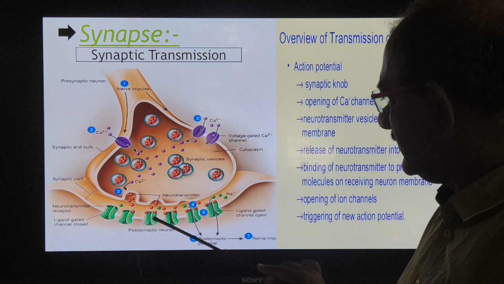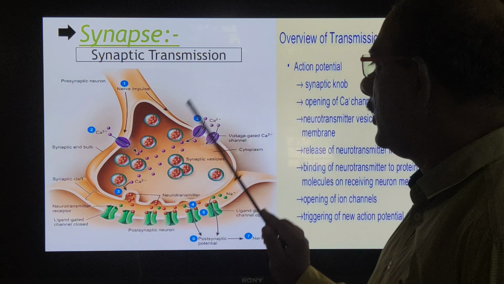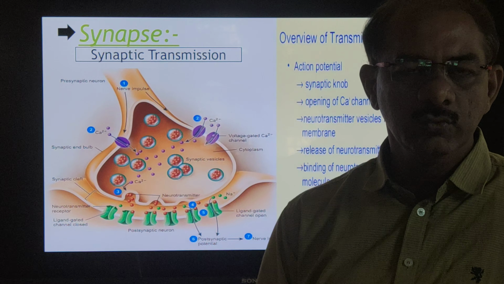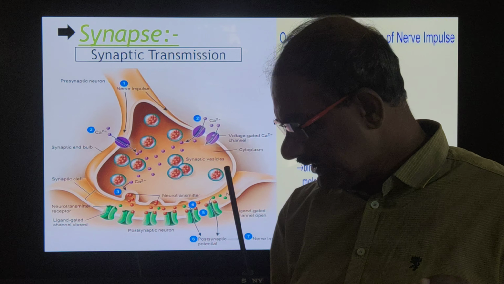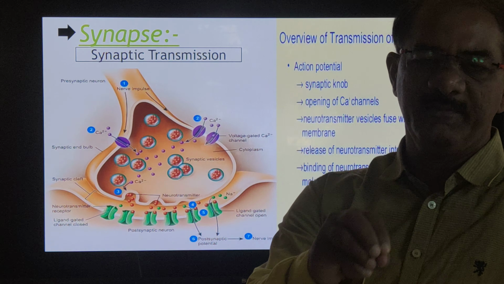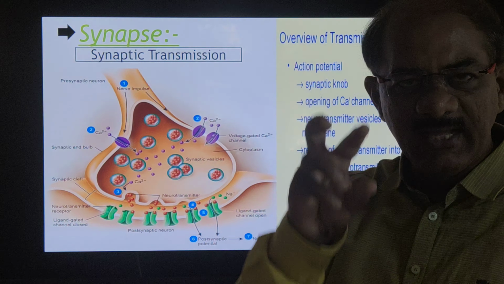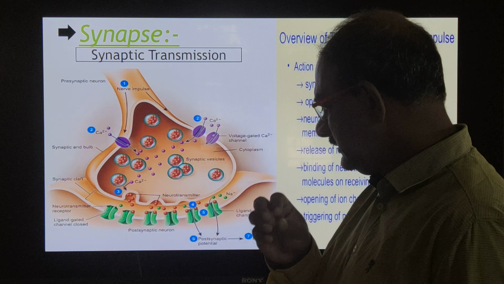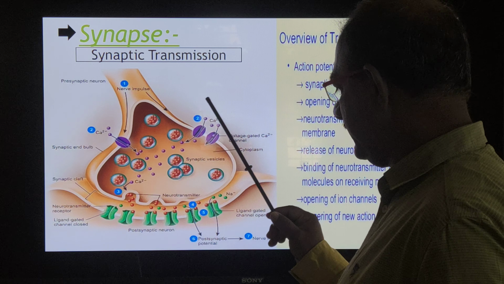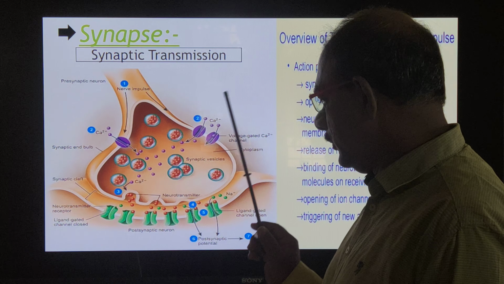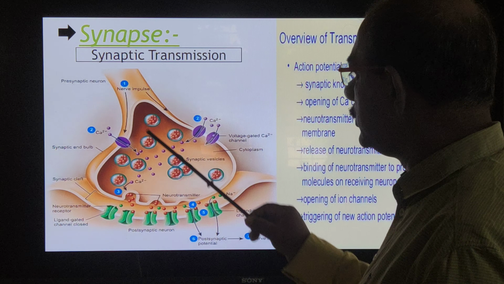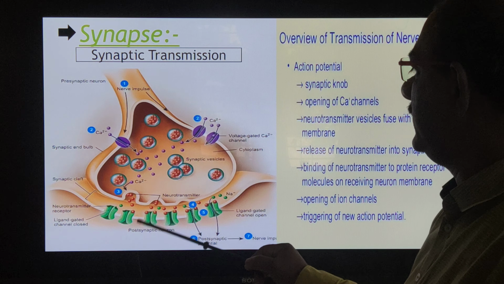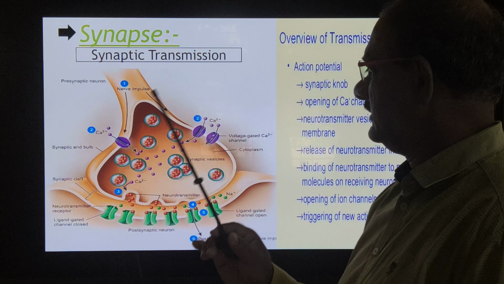That is the structure. According to how impulses travel, synapses are divided into two types: the electrical synapse and the chemical synapse.